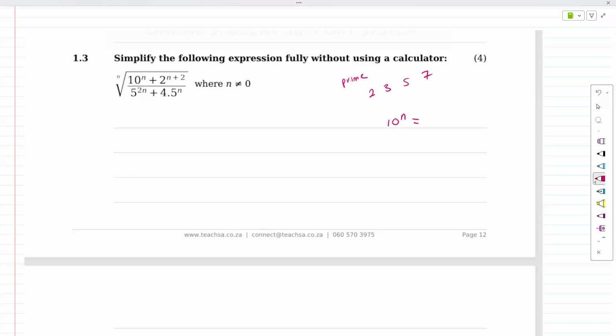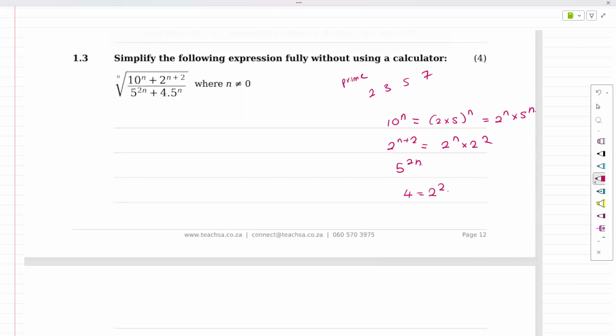10 to the power of n equals 2 to the power of n times 5 to the power of n. Right? It equals 2 times 5 to the power of n. But this equals 2 to the n times 5 to the n. If we deal with the next one, 2 to the n plus 2. This generally equals 2 to the n multiplied by 2 to the 2. 5 to the 2n is fine. And this is plus 4, 4 is a problem, right? 5 to the 2n is okay. I'm okay with that. But 4 needs to equal 2 to the 2.